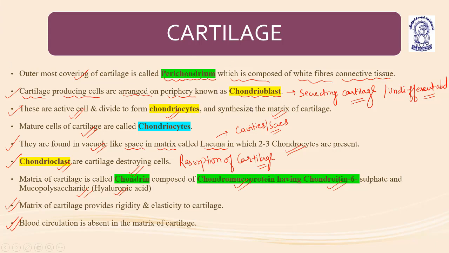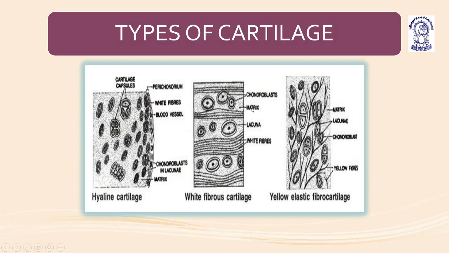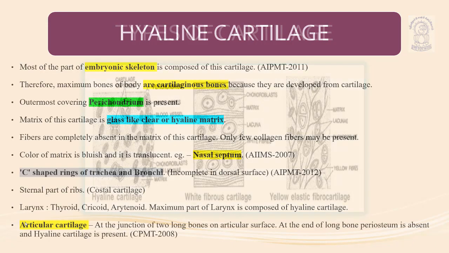Now, coming to the next slide, types of cartilage. What are the different types of cartilage? The types of cartilage include hyaline cartilage, white fibrous cartilage, and yellow elastic cartilage. Understood? These are the types of cartilage.